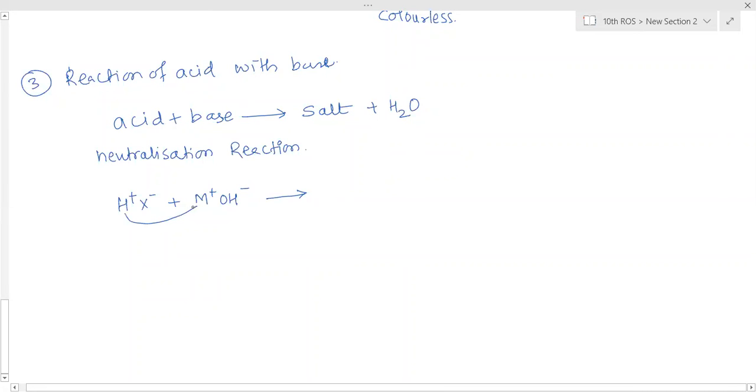This H plus will replace M plus. So H plus now combines with OH minus and forms H2O. H plus and OH minus ions have combined together to form one molecule called water. Due to the formation of water, there will be no free H plus ions or OH minus ions. So therefore, neither acidic nor basic properties will be seen.